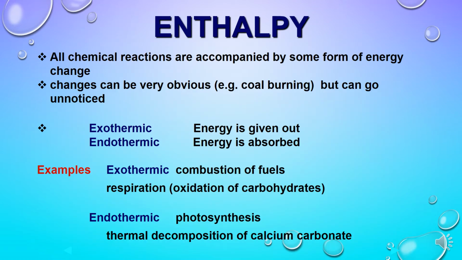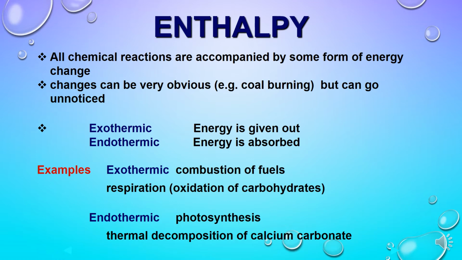Enthalpy is actually the measure of heat content of the system, and as we all know that all physical or chemical processes are accompanied by some form of energy change, and these changes you can observe while burning a substance. That lot of heat energy is evolved out.